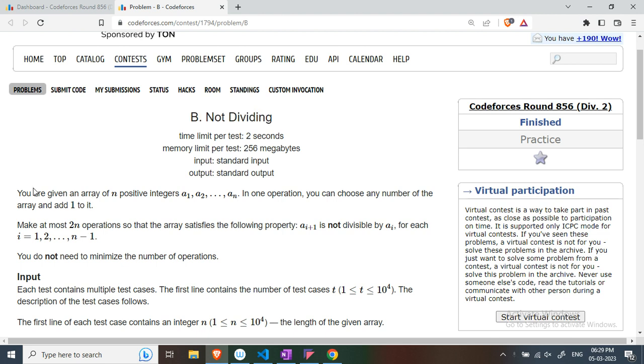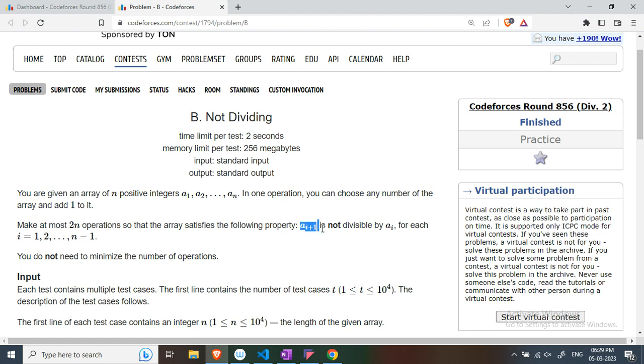Okay, so you are given an array of n positive integers a1, a2 to an. In one operation, you can choose any number of the array and add one to it. So the operation that you are able to perform is to choose any number from the given positive integers and add one to it. Now make at most 2n operations so that the array satisfies the following property.